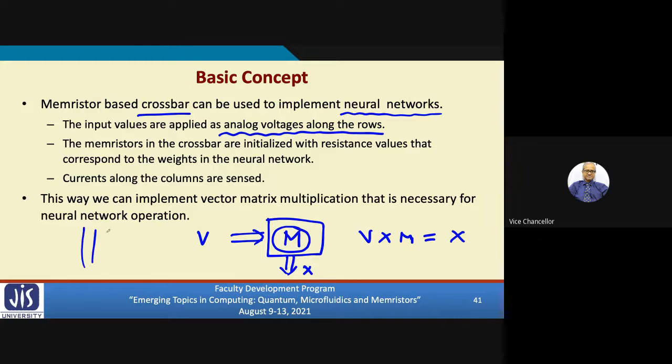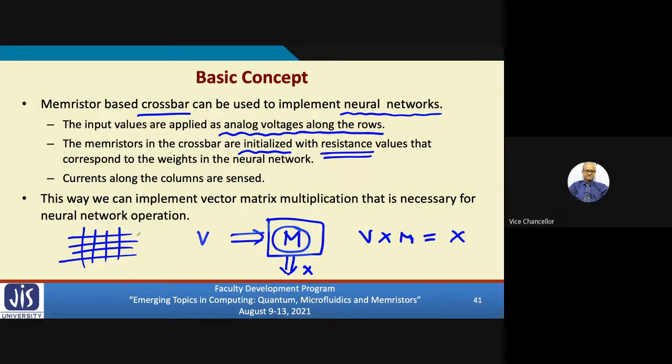The matrix is nothing but the memristors that we have in the crossbar. Each memristor will have some resistance or some conductance. Conductance is the reciprocal of resistance, so 1 by R is G, conductance. So the memristors in the crossbar, we are initializing beforehand with resistance values that are consistent with this matrix M, whatever we want to multiply with.